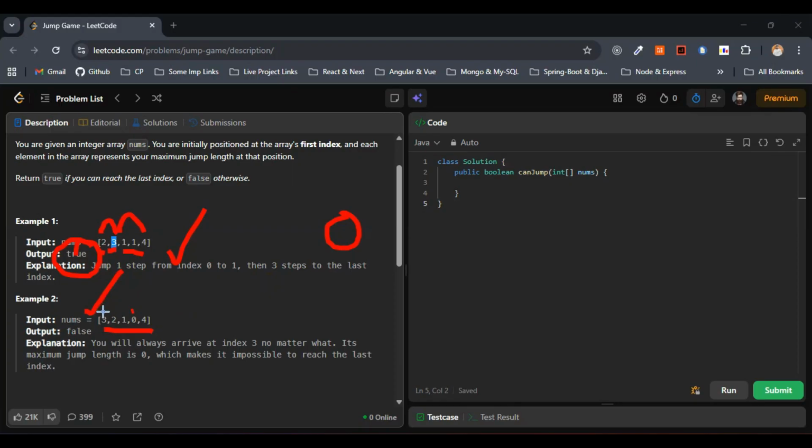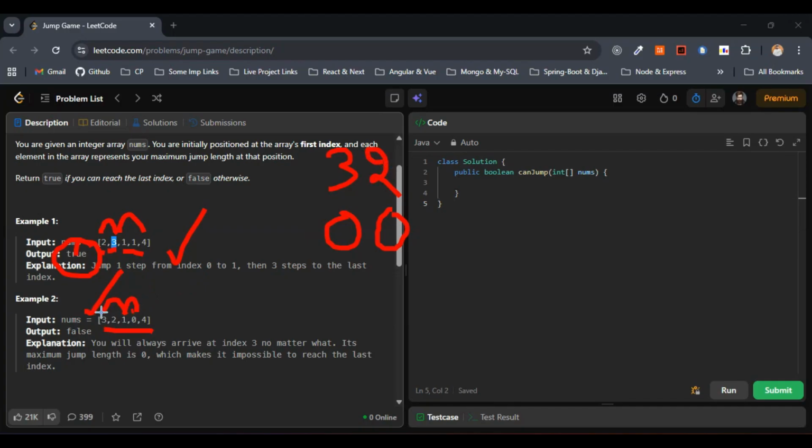Suppose we jump two steps, we will end at one, and one step again we will end up at zero itself. If we move one step, we end up at zero again. If we take two steps or three steps, then also zero. What about this one, if we take one step?